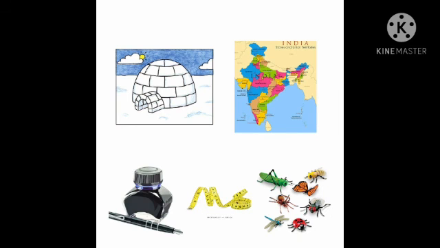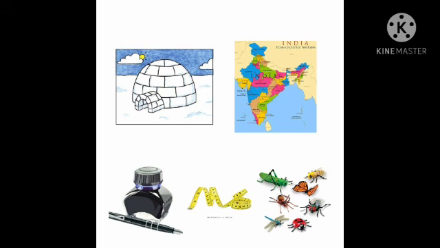See here children, everyone can name the pictures: igloo, India map, ink pot, inch tape, insects. What is the initial sound of each picture? Igloo, E. India map, E. Ink pot, E. Inch tape, E. Insects, E. See children, what is the common sound? Yes, E. E is the sound of the letter I.